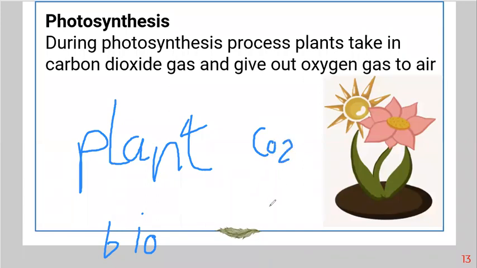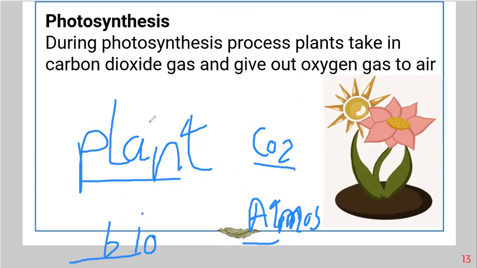So the carbon dioxide is atmosphere. So here, the plant is biosphere, and the carbon dioxide is atmosphere. The plant needs the carbon dioxide during photosynthesis. So this represents interaction between biosphere and atmosphere.